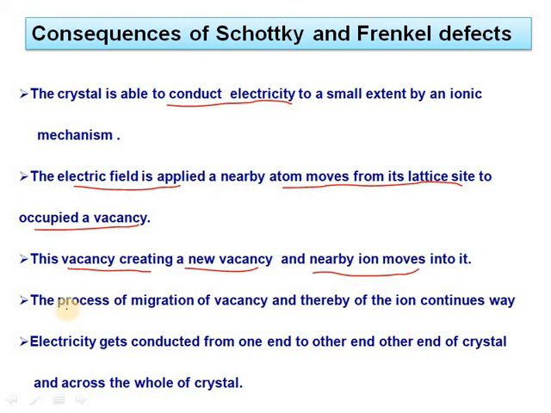Through this process of migration of vacancies, the ions move continuously and electricity gets conducted from one end of the crystal to the other, across the whole crystal.